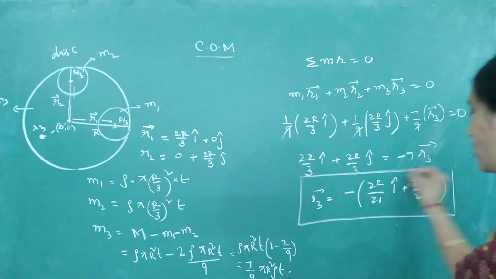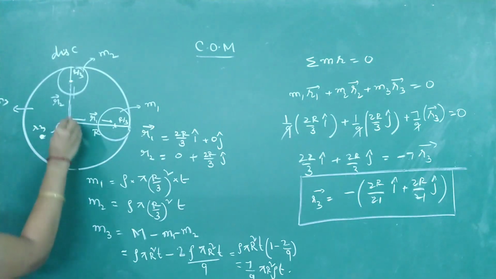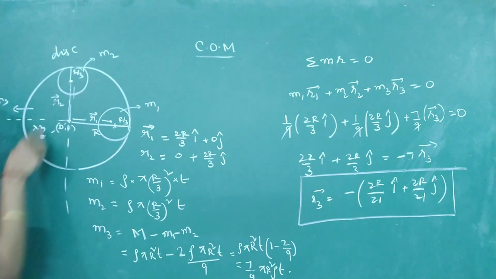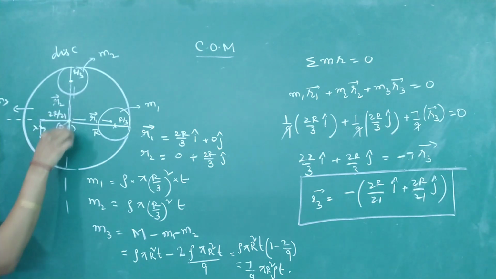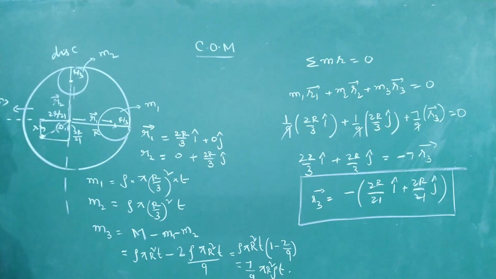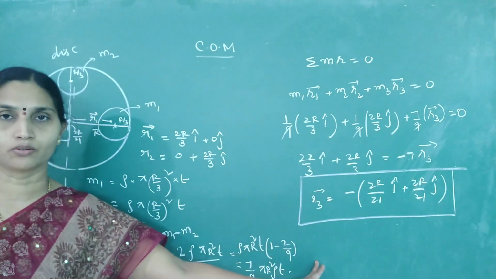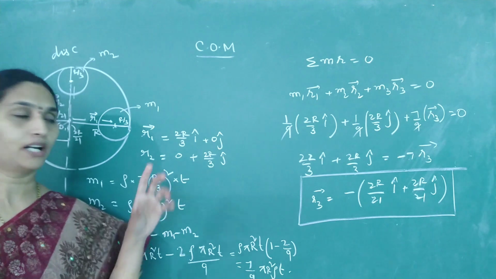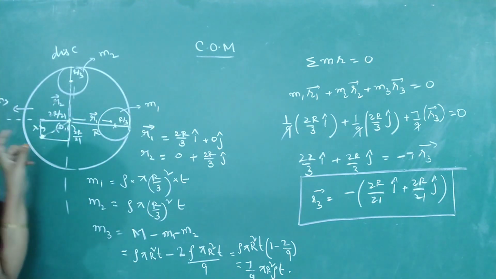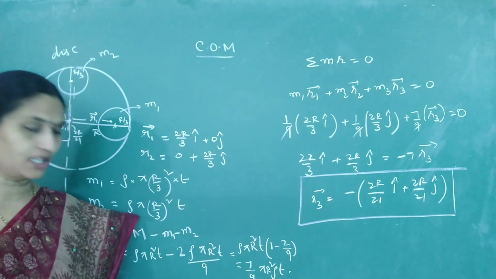So x and y coordinates are both negative. So where is the location? From origin, if this is your coordinate system, it is in the third quadrant, where the x distance is 2r by 21 and y is also 2r by 21. If you know x and y, you can find its magnitude. If magnitude is asked, you can find the magnitude of this vector. It will be 2r by 21 root 2. So this is how you can find it even if two particles are removed. But when one particle is removed, only the x component we have calculated. If they are removing more than one mass, then use the vector form so that you don't go wrong in making any calculation.